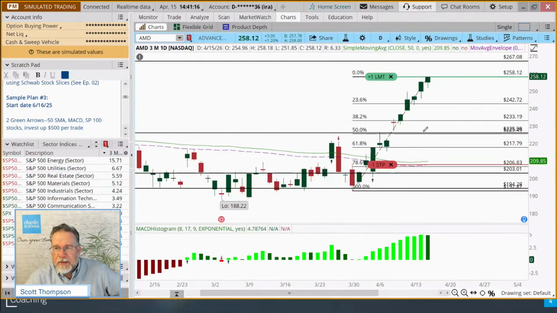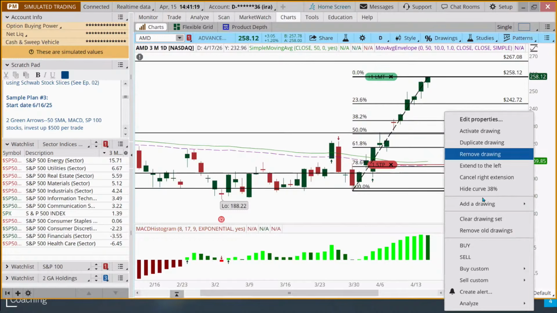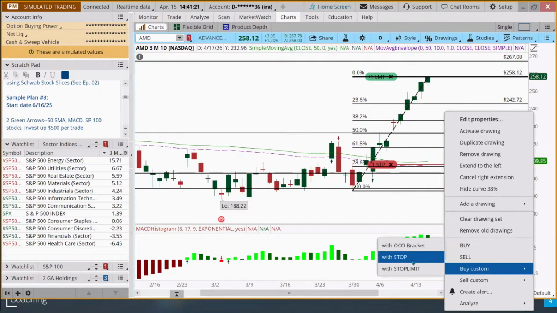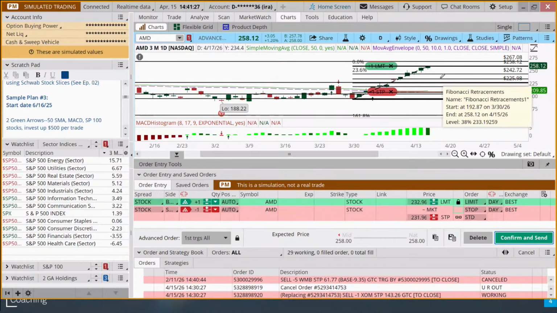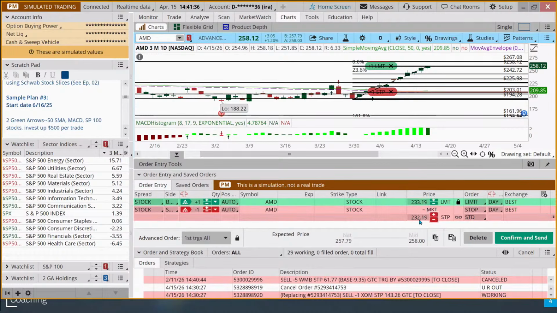Okay, right click. Oops, I'm not in edit properties. Do a right click, buy custom with stop. And that retracement level, where was it? 233.19. So we're going to put an order in there. And then we'll use that same stop as before. What was it? 207 and change. Can't see it anymore. Yeah, 207.75.